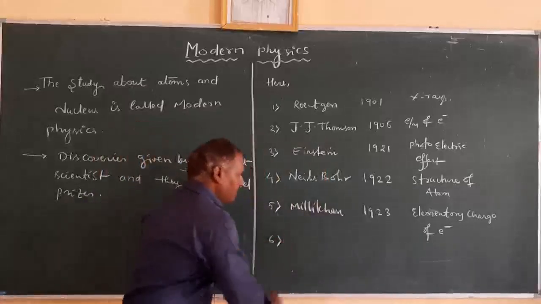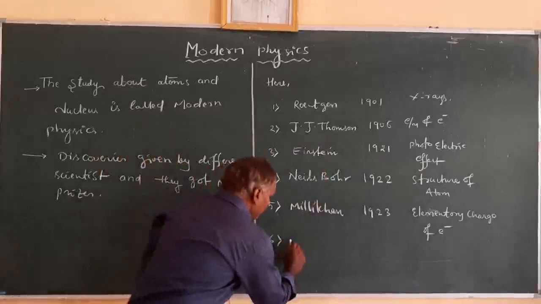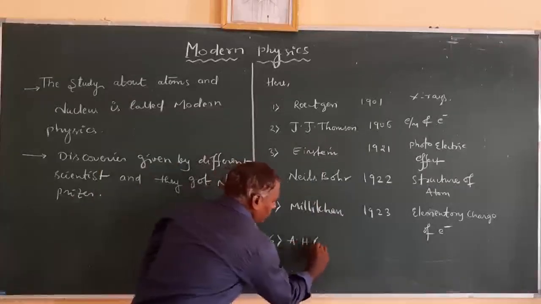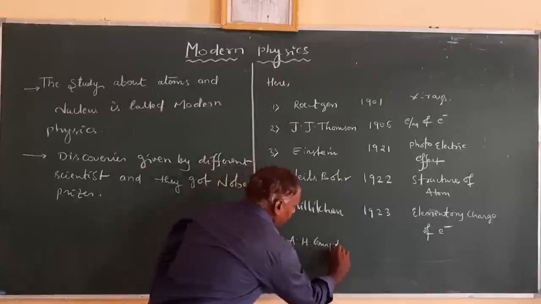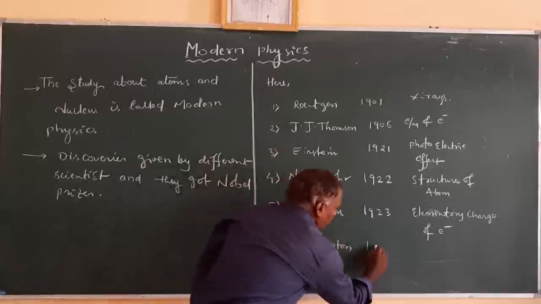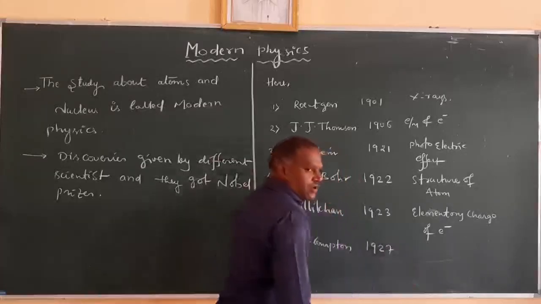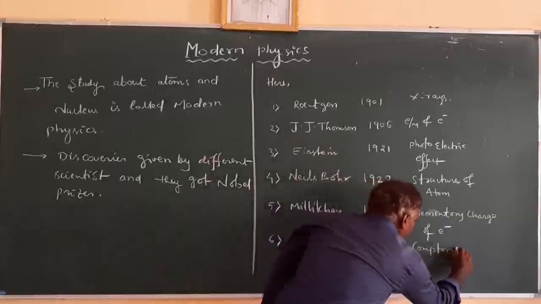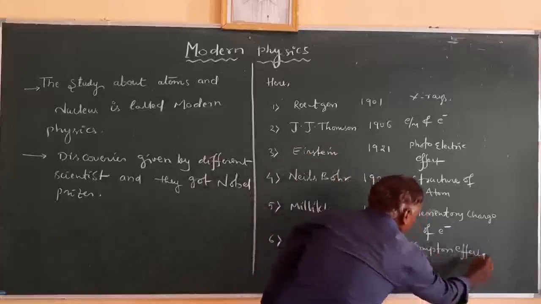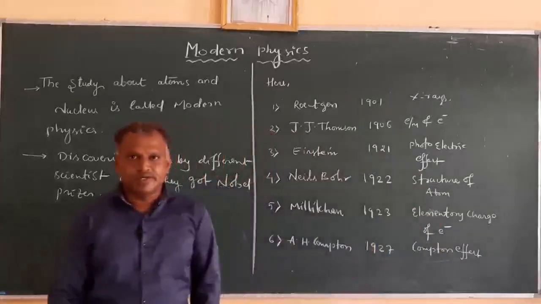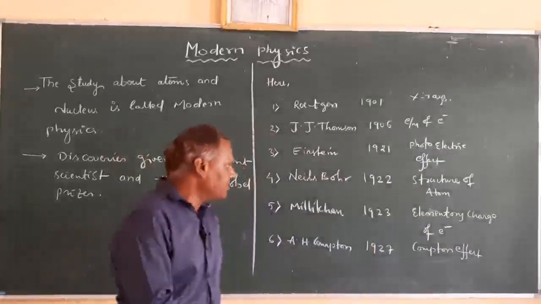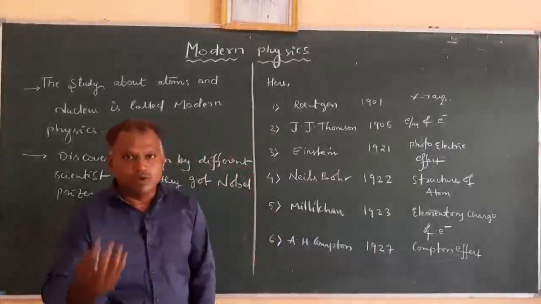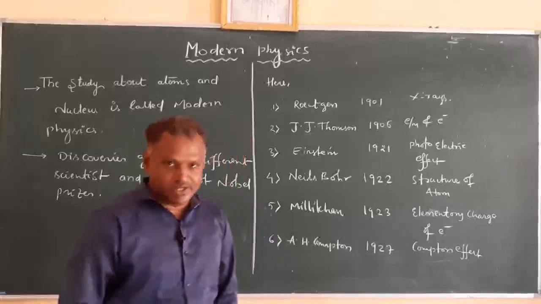And similarly, the other person is A.H. Compton, who got the Nobel Prize in 1927 for the Compton effect. We will discuss all this information as we move forward, but for now I am just giving the inventions, for which they got Nobel Prizes in the respective years.